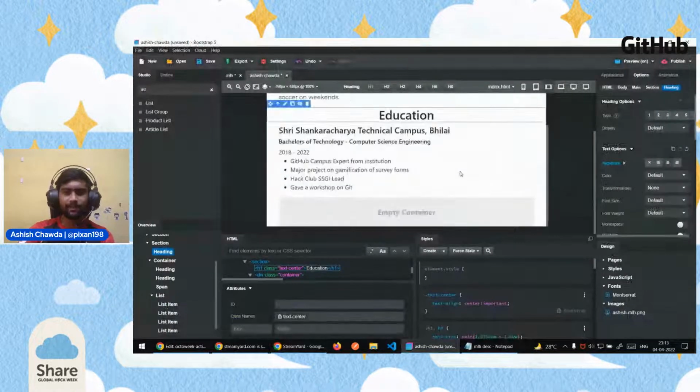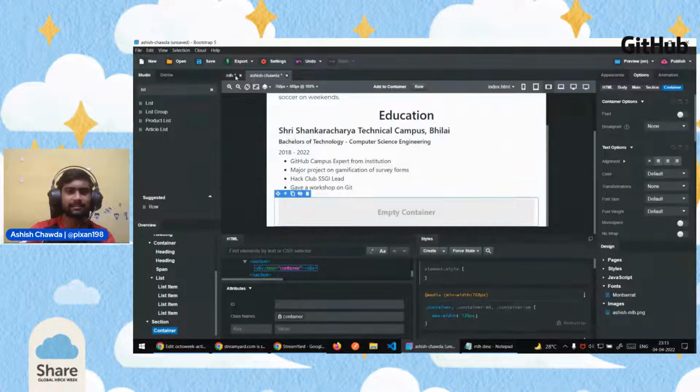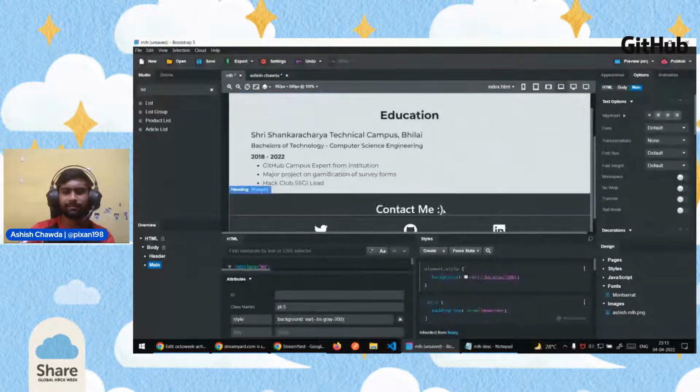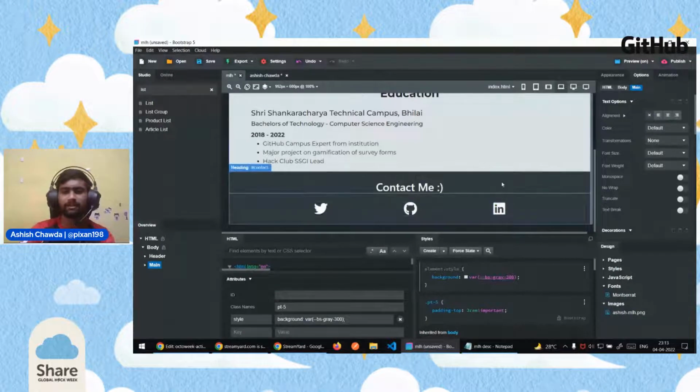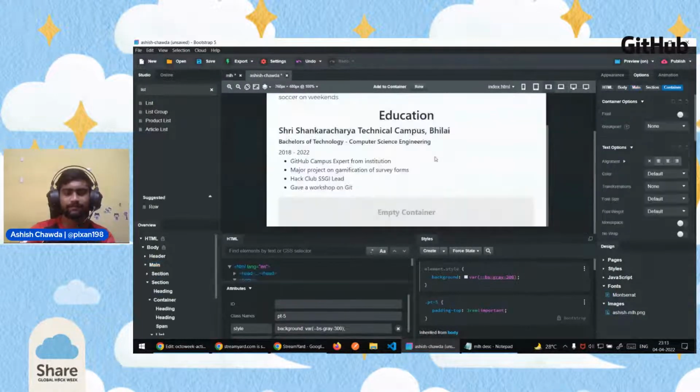So yeah, let's go ahead and complete our last section. Our last section looks like this basically. It is a footer section where we are adding our contact information. In my case, I have just added these three clickable links with my Twitter, GitHub, and LinkedIn, so that people are able to connect with me. So let's just go ahead and create it.